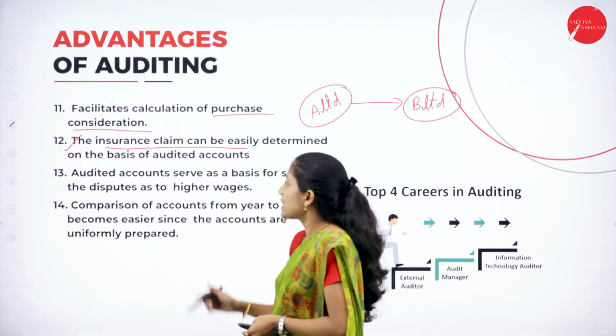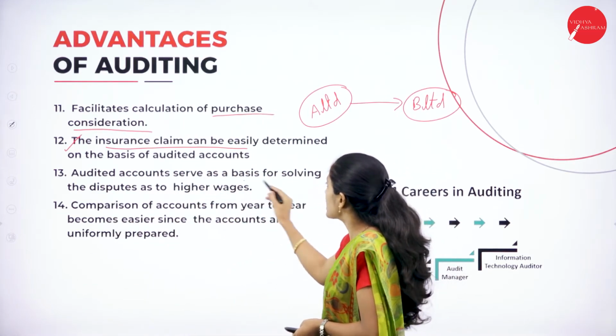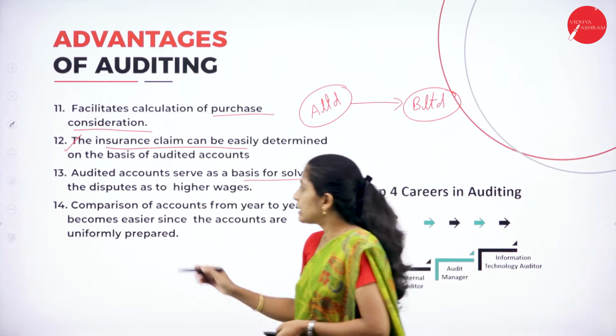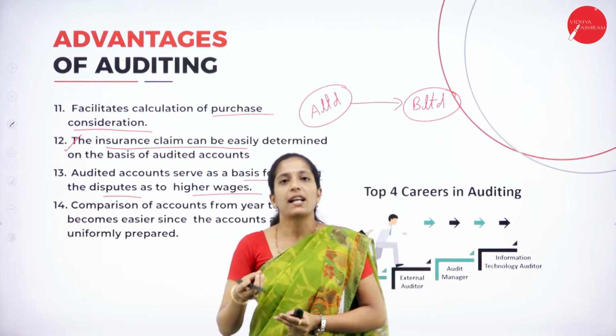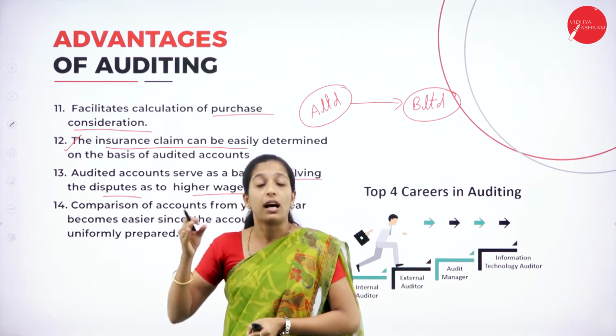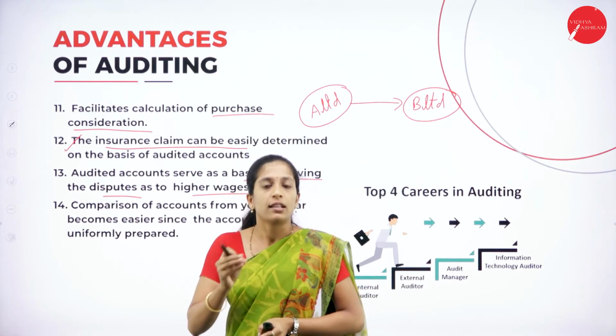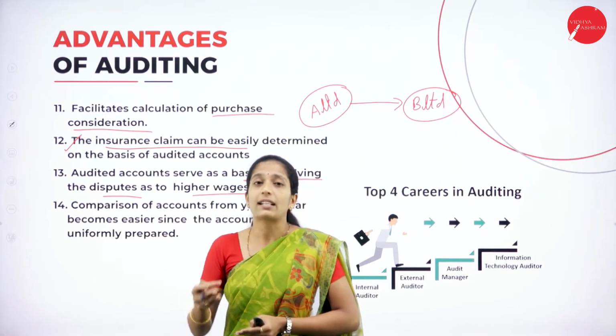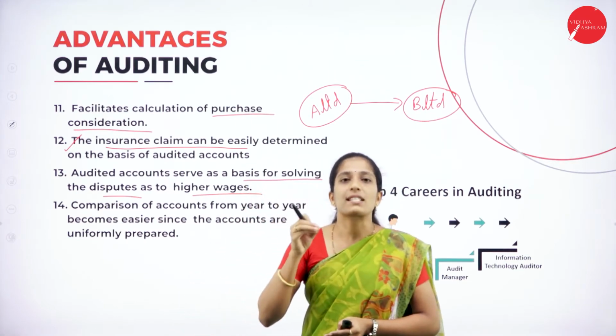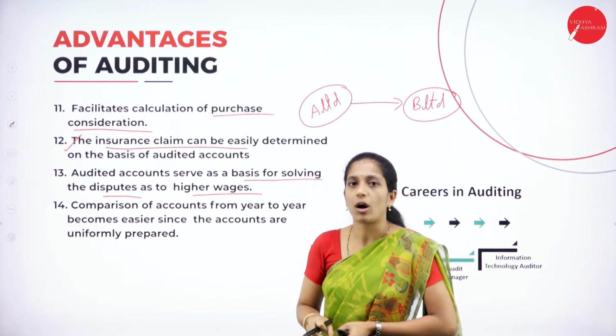And the next point is, audited accounts serve as a basis for solving disputes as to higher wages. Now, if a proprietor is facing the problem of higher wages for the workers, then this audit report acts as evidence to tell what the current situation of our organization is.